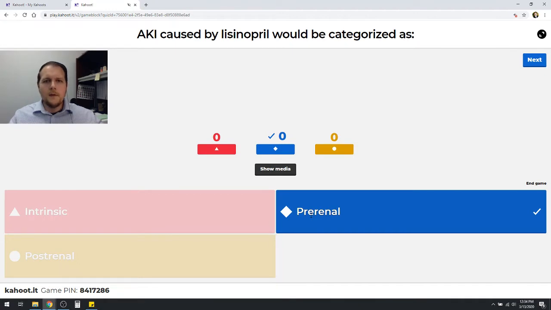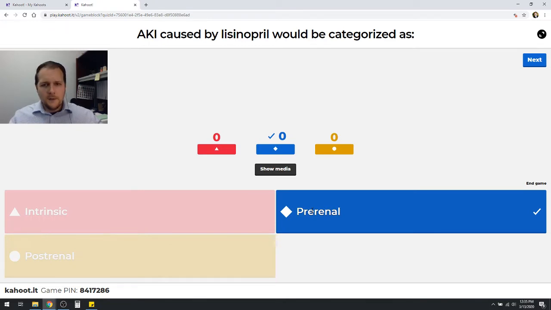So keep in mind with the lisinopril, if you had to imagine looking at the glomerulus with the afferent and the efferent arterioles, recall that ACE2 or angiotensin 2 is going to clamp down on that efferent arteriole, causing that back pressure to increase filtration at the glomerulus. And so if I give lisinopril, that inhibits the production of angiotensin 2, that's going to cause that efferent arteriole to dilate. It's going to decrease that pressure, and thus I can have an acute decrease in GFR.